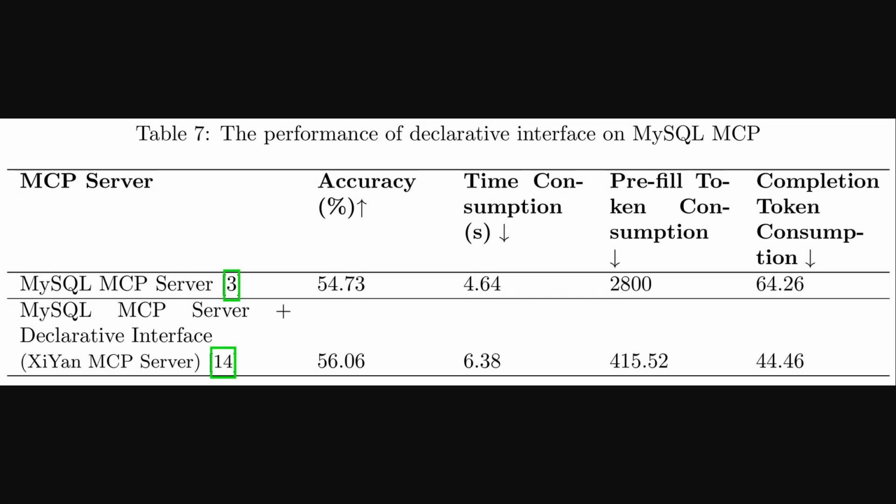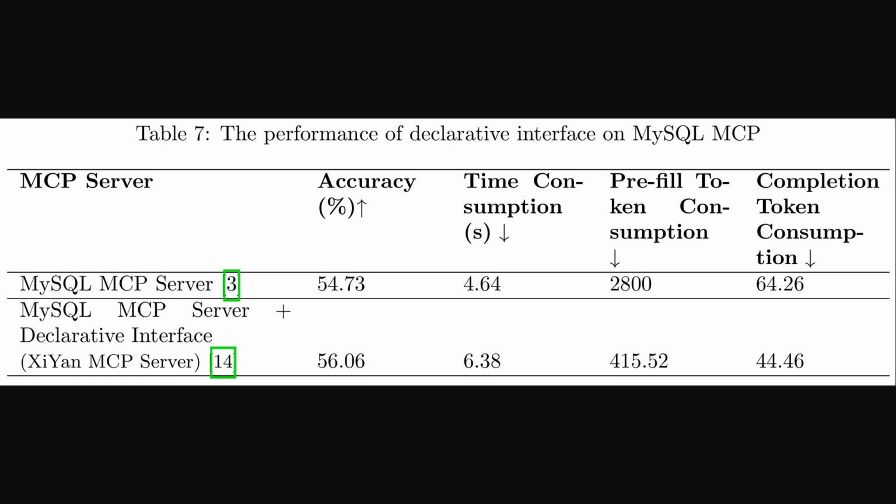Okay, so we saw that MCPs don't always beat function calls, but the paper also looked at how to improve MCP performance, especially for database tasks. This table, Table 7, digs into that. It compares the standard MySQL MCP server, where the LLM has to generate SQL, against the Xi'an MCP server implementation, which uses that declarative natural language interface we talked about.